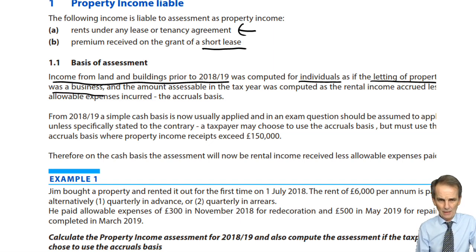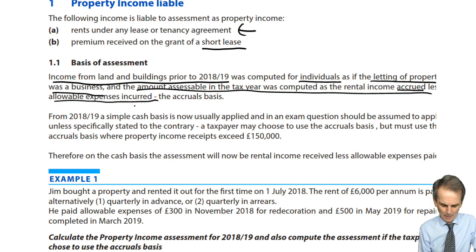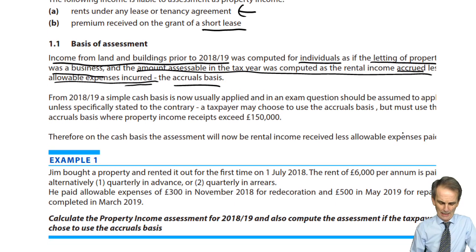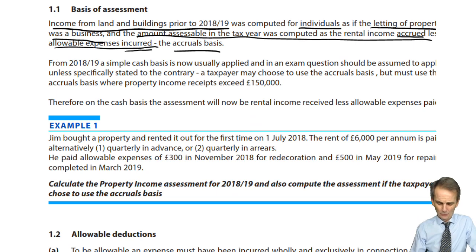And of course, businesses work on an accruals basis. So the amount assessable in the tax year was computed as the rental income accrued, less allowable expenses incurred. The accruals basis, what we use for businesses, therefore. Companies will still operate the same system of an accruals basis in their corporate tax computations. But now for individuals, as we'll discover here, we apply a simple cash basis.